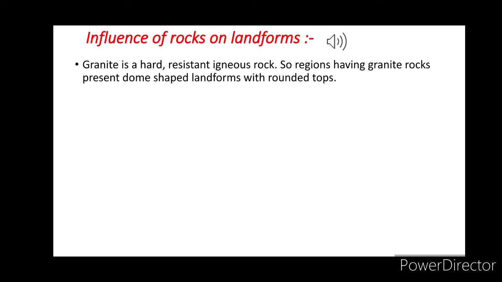Examples in India are the Chotanagpur Plateau or Telangana Plateau. The other one is basaltic rock, which makes flat-topped hills. For example, the Deccan Trap region of peninsular India is this type of landform.